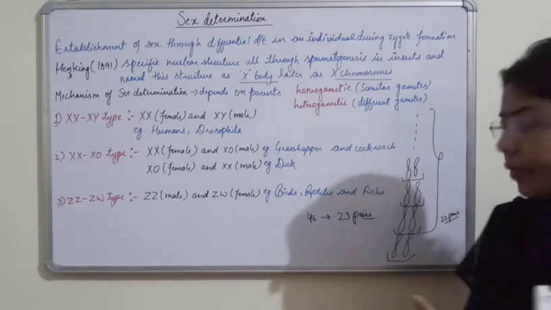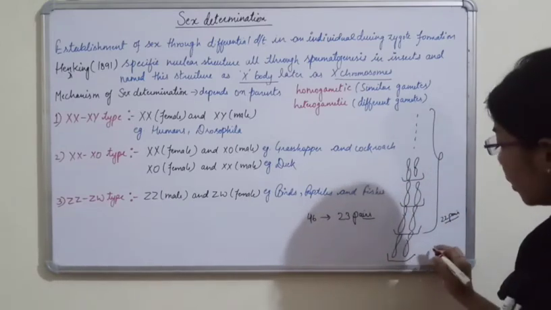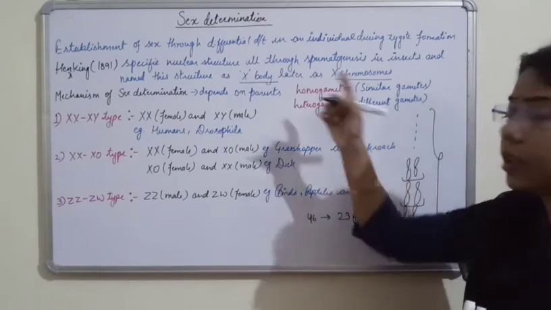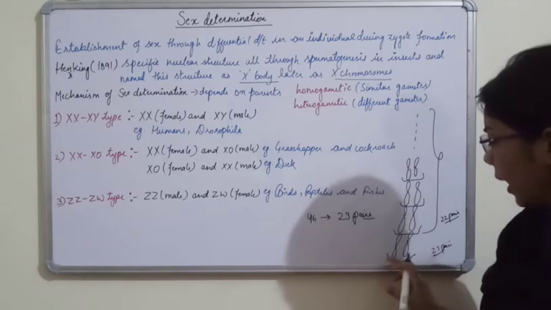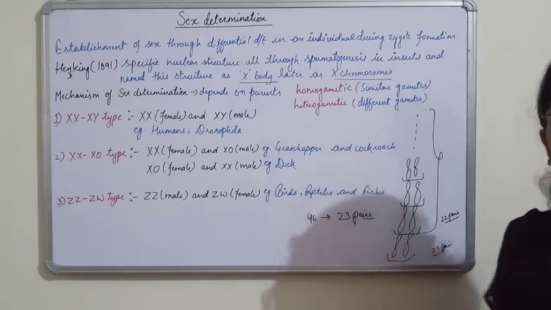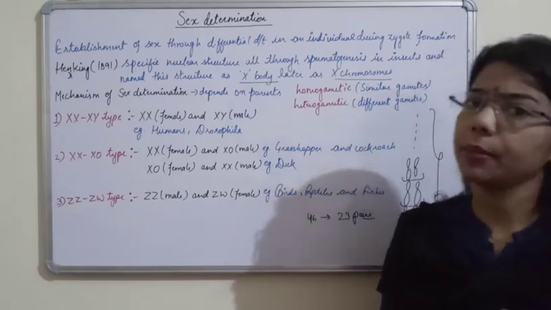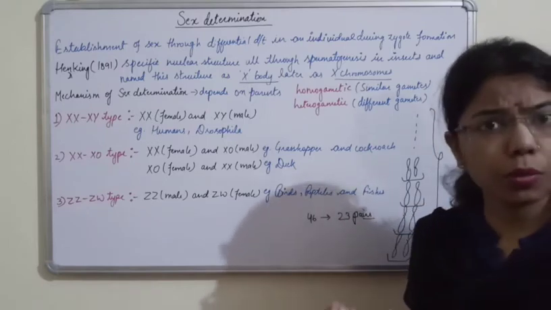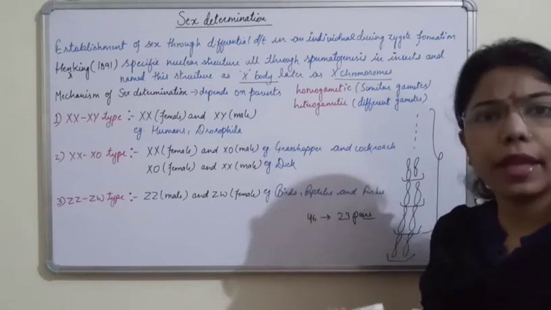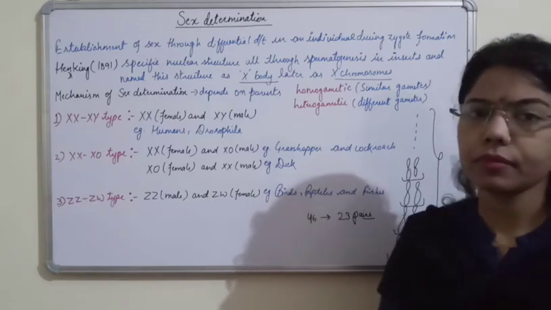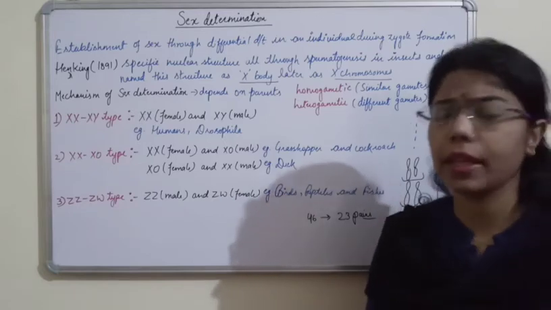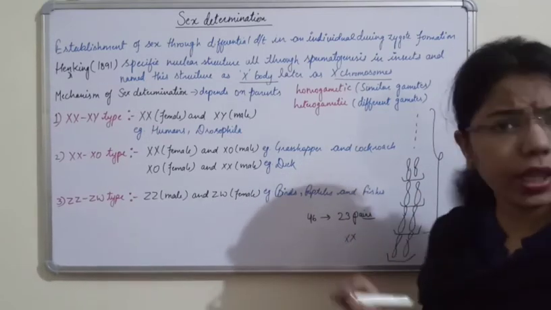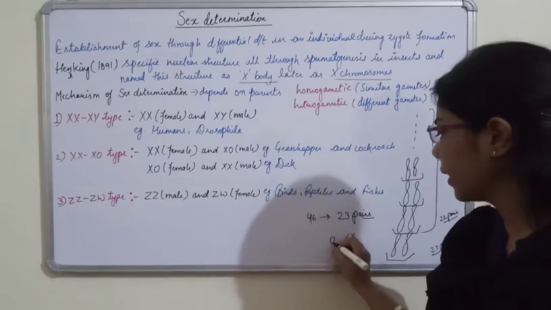There is only a difference in the last pair, that is the 23rd pair, which will decide the gender of the baby, right? In this last pair, it may be XX or it may be XY. These are the pairs of chromosomes present in male as well as female. In case of female, the chromosomes are XX.